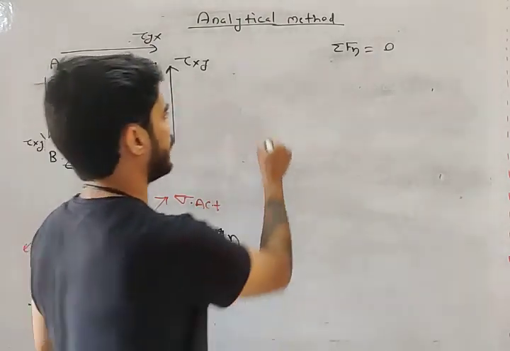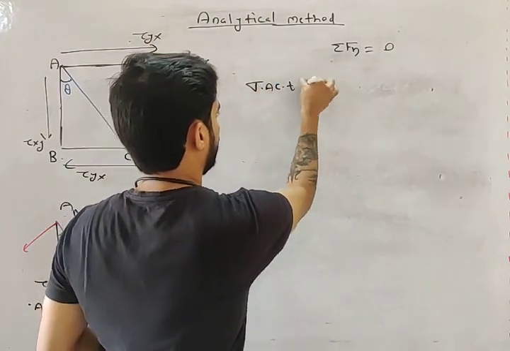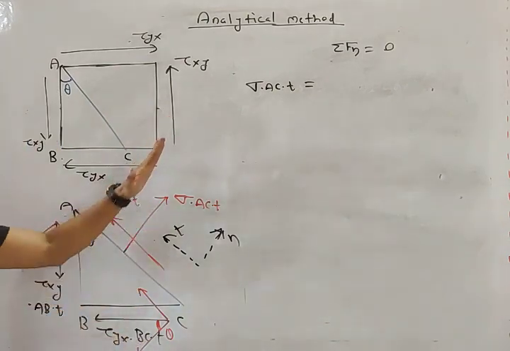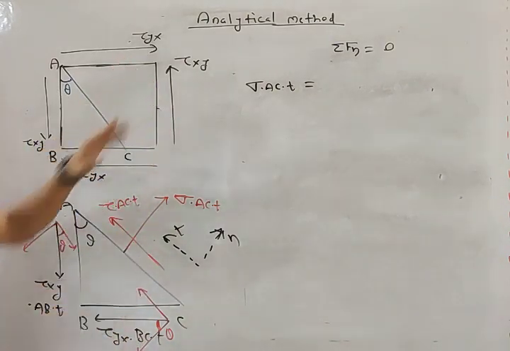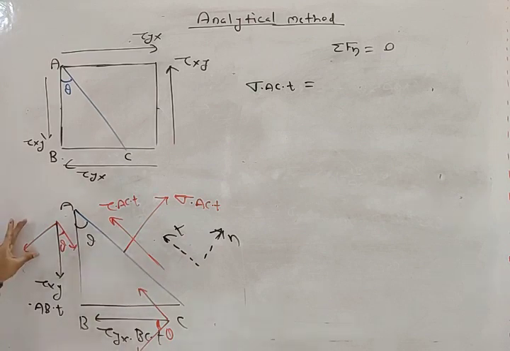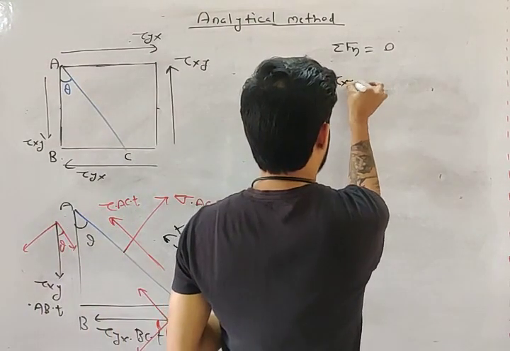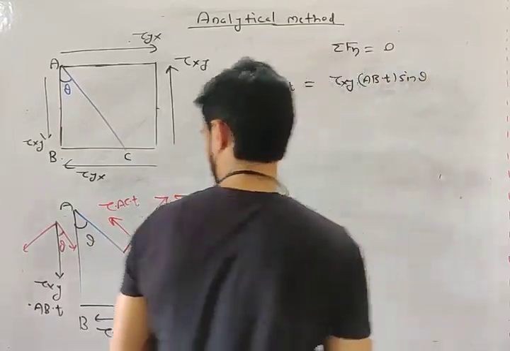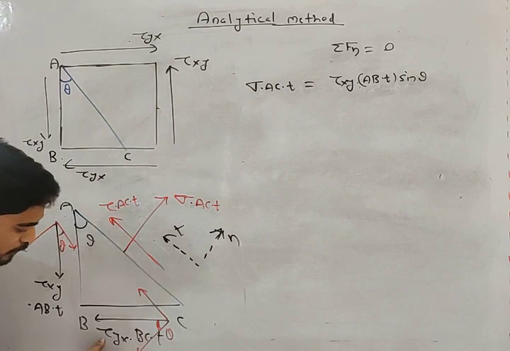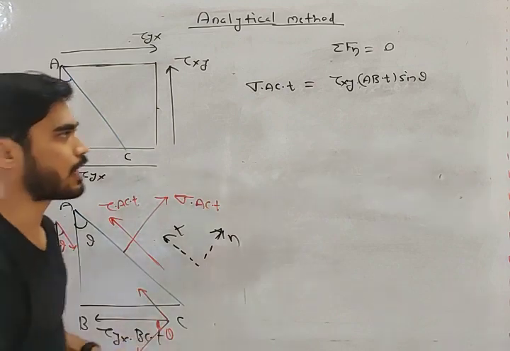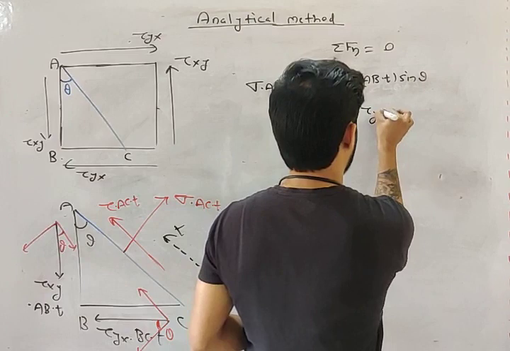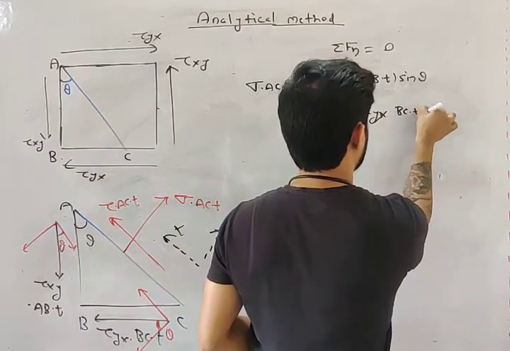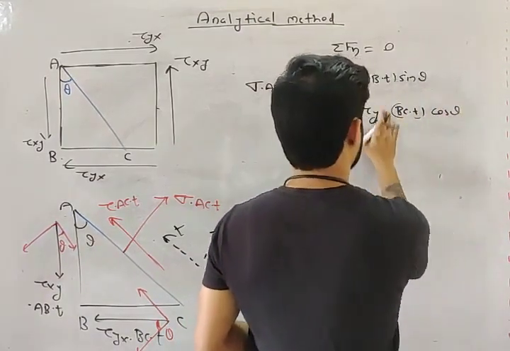This is sigma AC into T, equal to force in this direction. So what will be these two forces, my friend? This is the sine component of tau xy, right? So what you will get? Tau xy into AB into T sine theta, right? And this will be the cos component of tau yx. So this will become plus tau yx into BC into T cos theta.